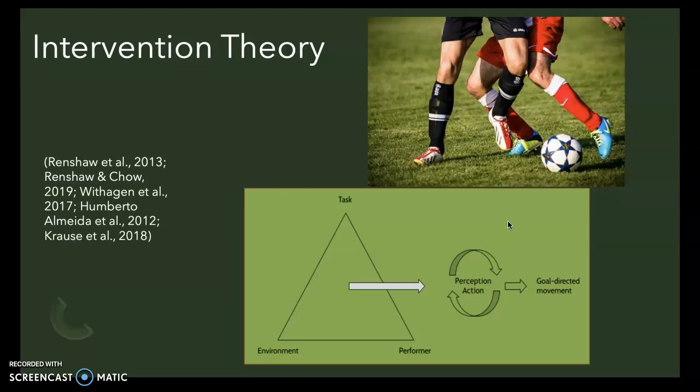Alongside this, the drill and specific constraints help simulate a competitive environment. This is through representative learning design, as they simulate the key aspects of performance. Cruz et al. 2018. Through this, the different sided games that are 1v1 or 2v2, and through the pressure applied from attacking players. So this could be adding more pressure and adding more constraints to performance in order to get the goal that the coach wants to achieve, which is to improve the ball control and transition through the midfield and the clearances from the defence.